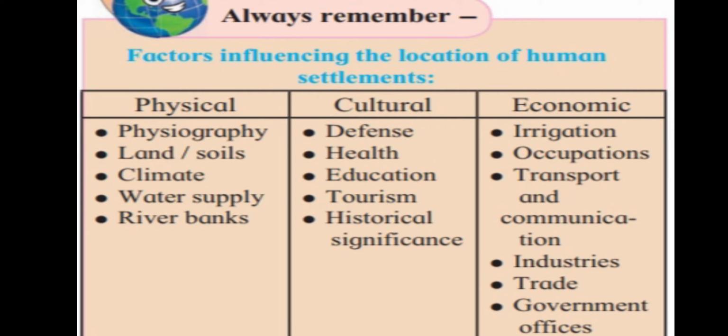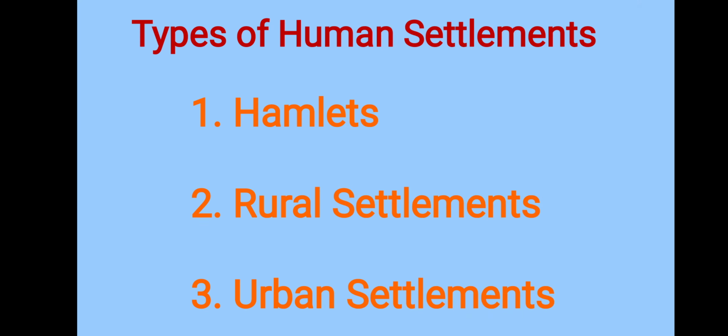Okay, understood? These are some factors due to which human settlements are affected: the physical factor, cultural factor as well as the economical factor. Okay, understood this? Okay, now see.